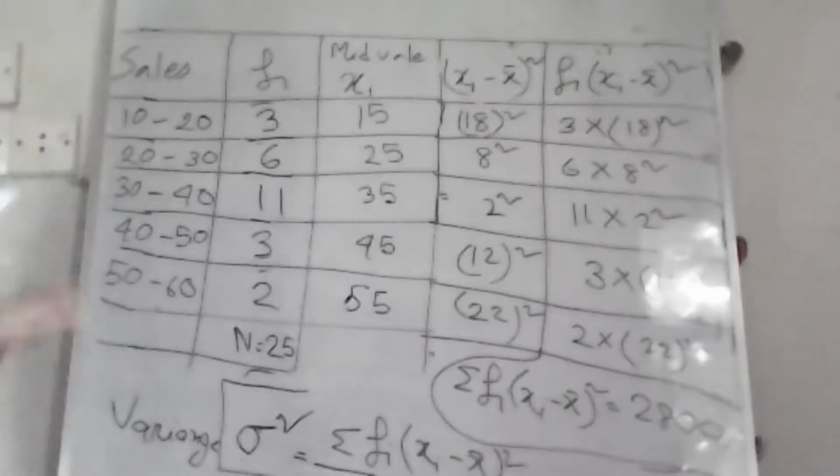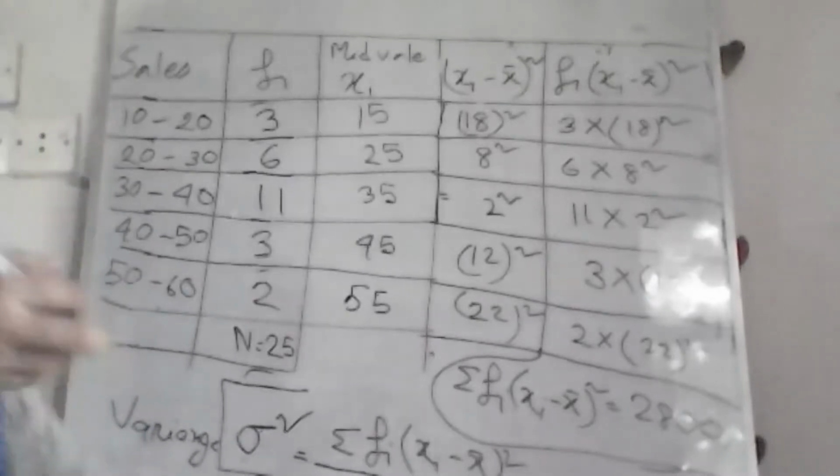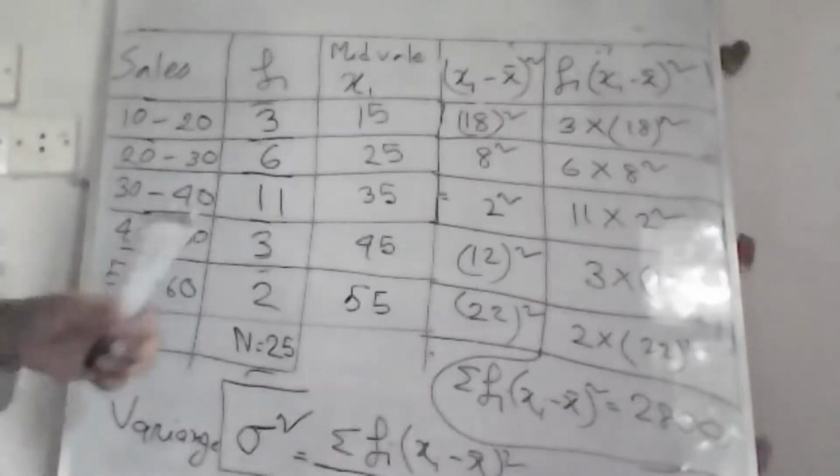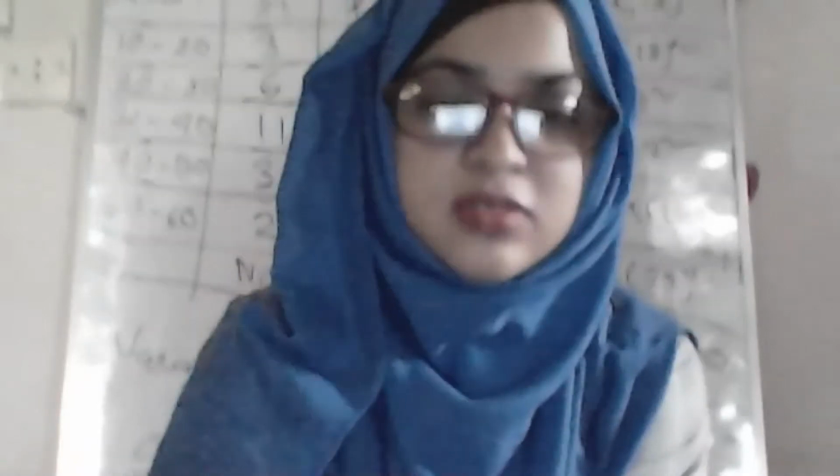Either you can find variance or you can find standard deviation. Then you compare it. One will be the greater value, another will be the smaller value, and another will be in the middle. So the best value you got has the most credibility or most reliability. So you can use that one.